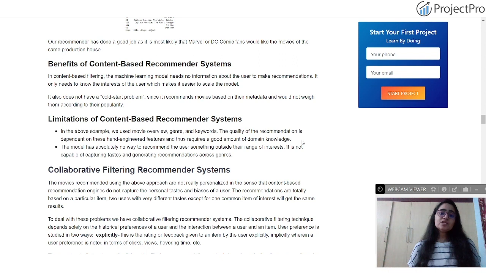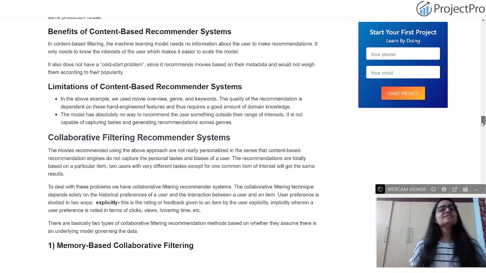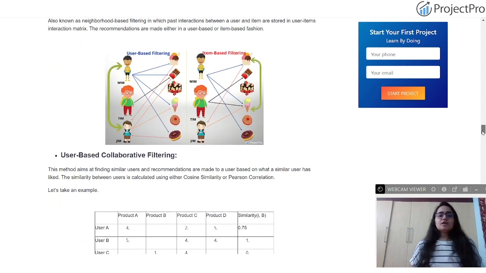When I talk about domain knowledge or metadata, a lot of metadata has to be understood for the content-based recommendation system, because it is more personalized to a particular user. You're not comparing similar users here. You do not even need the information of similar users for content-based filtering, because you're just focusing on your target user, and based on their past purchase history, past preferences, or already watched history, you are going to make recommendations. So you have to have domain knowledge for that, so that similar genres of movies or songs can be suggested to the user.